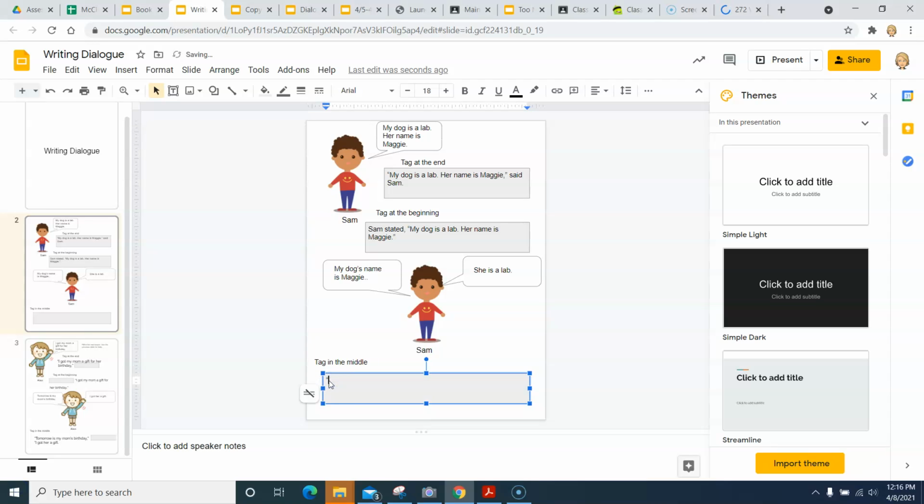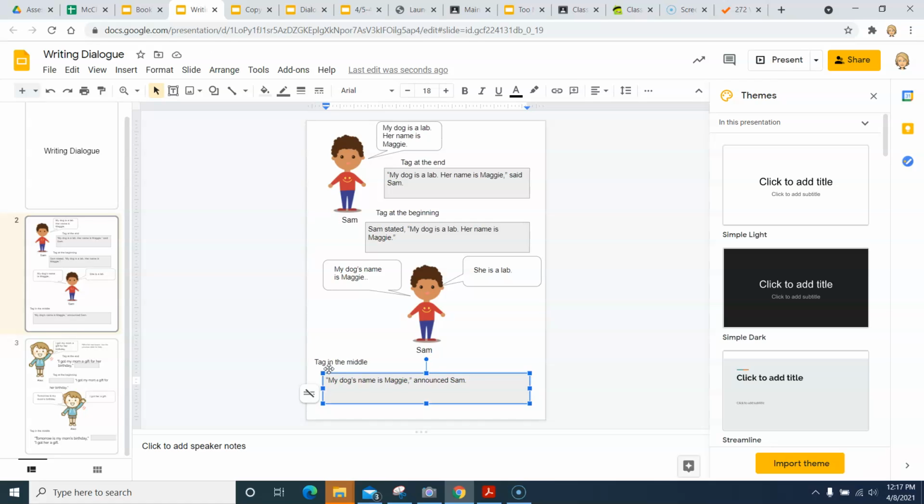I'm going to start with my quotation mark, and this part says, "My dog's name is Maggie," and I'm going to put my comma and my quotation mark here, and another word for said, because sometimes it gets boring to use said. And maybe this is a first grade friend, and he has announced this in class. So announced Sam. And now I can put the period at the end of that sentence.